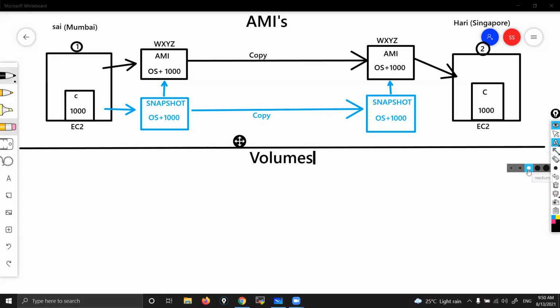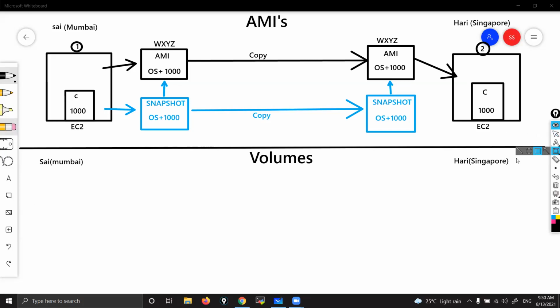Same thing, but when we deal with the D or other drives. So here also, same thing: Mr. Sai is in Mumbai. Mr. Hari is in Singapore.